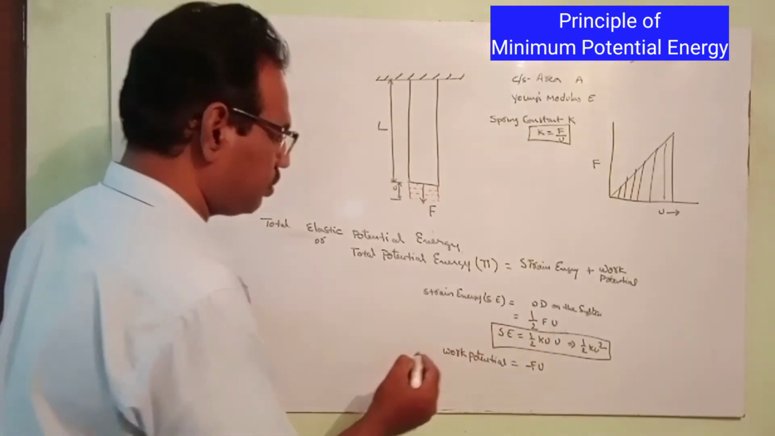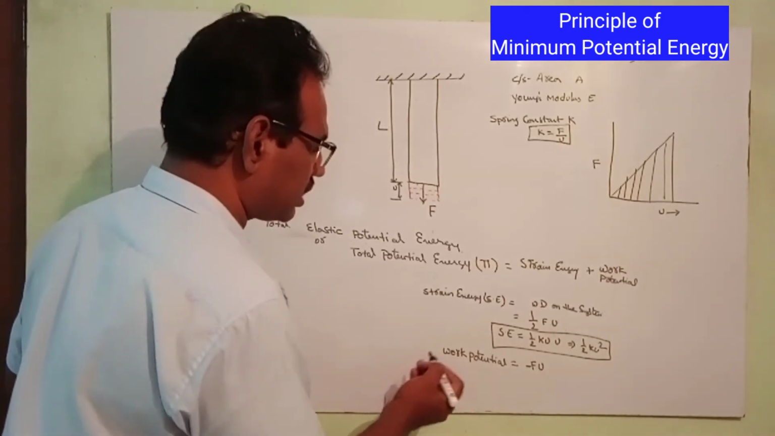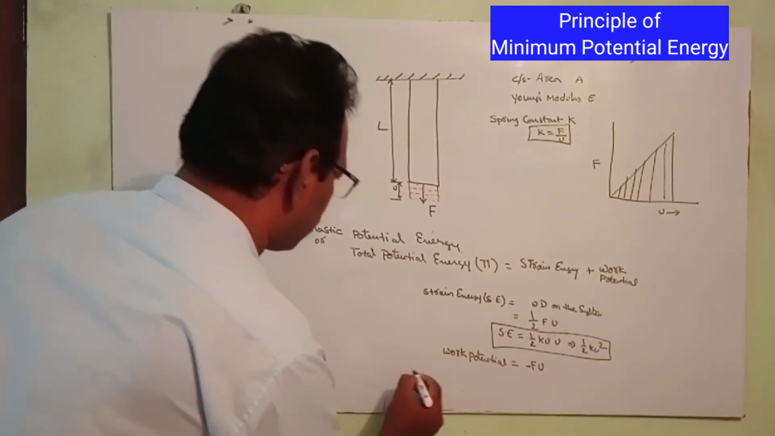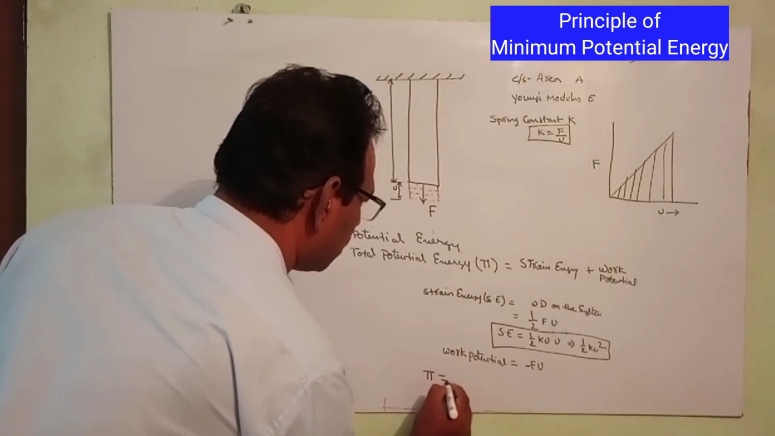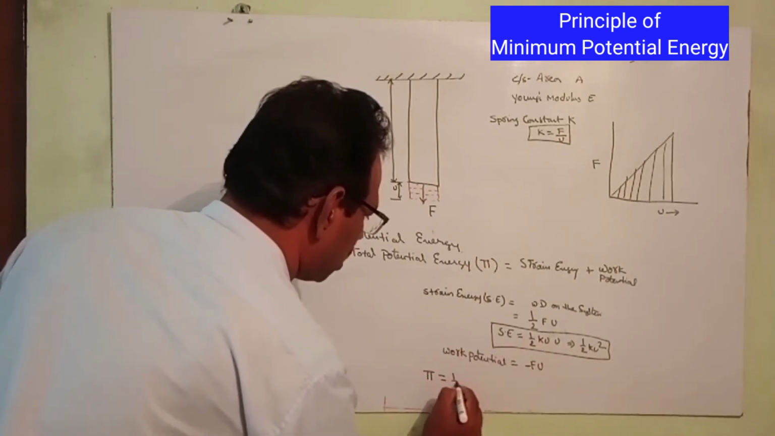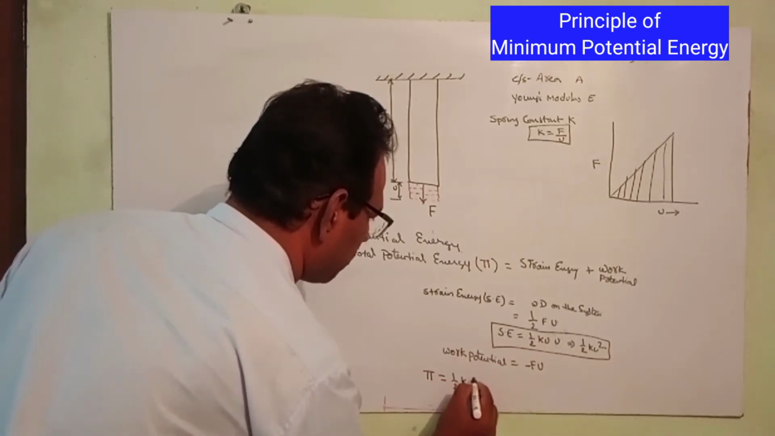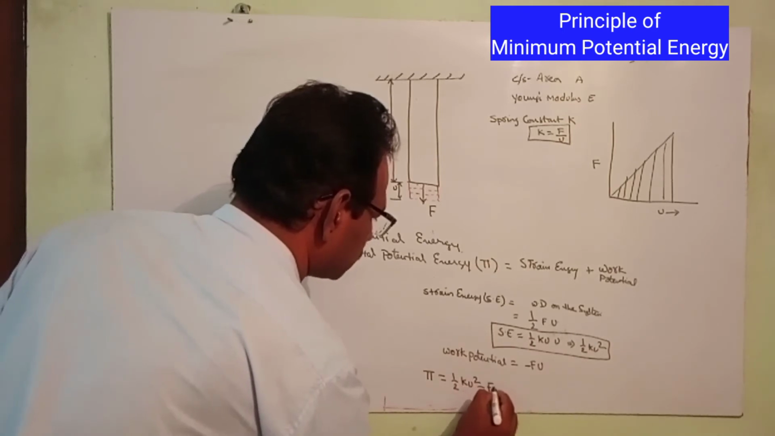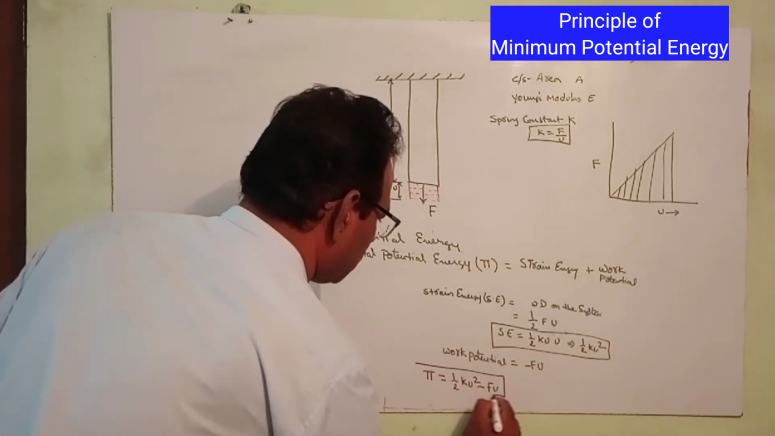So F into U is equal to the work done by the system, that is the work potential. So the total potential energy phi equals, if you just substitute, half K into U square minus F into U. So this is the total potential energy.